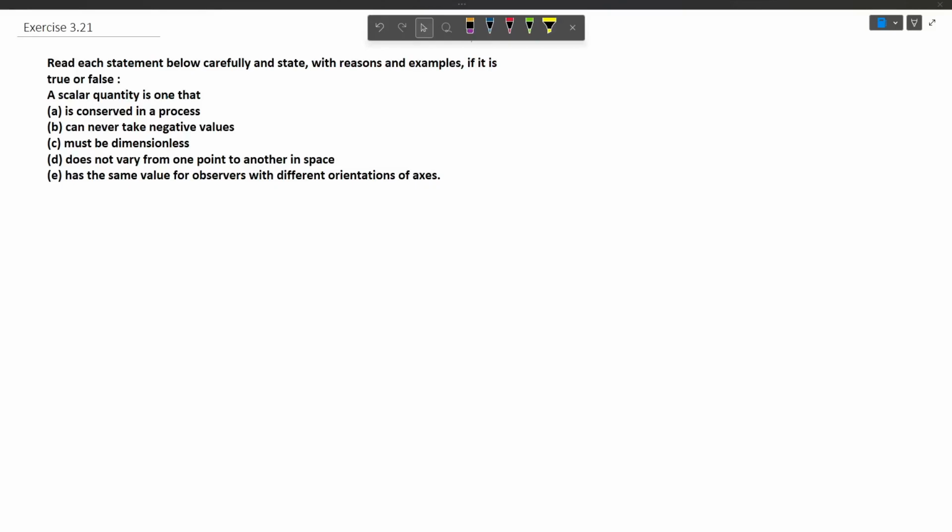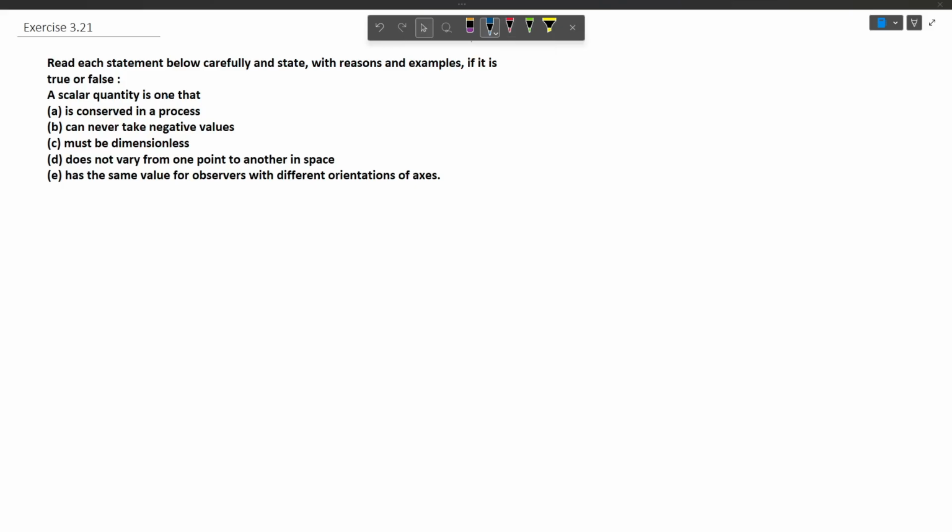The question says: read each statement below carefully and state with reasons and examples if it is true or false. So there are 5 statements about a scalar quantity, and basically we have to say which one of these 5 statements is true. Now the first statement says that a scalar quantity is one that is conserved in the process.